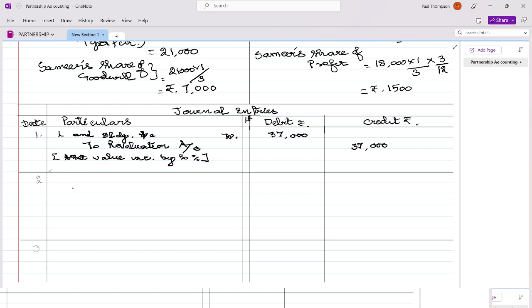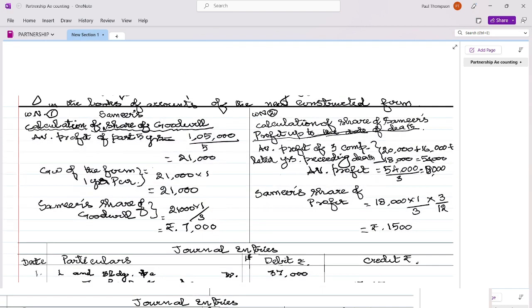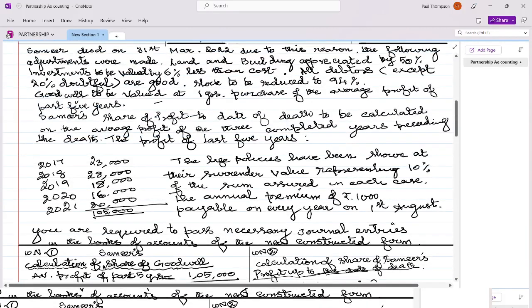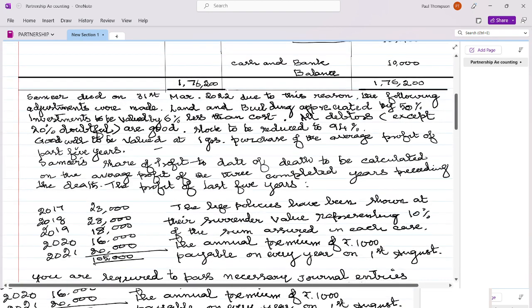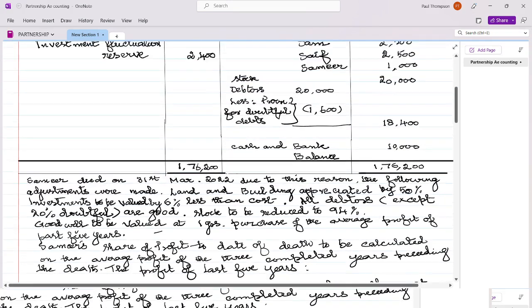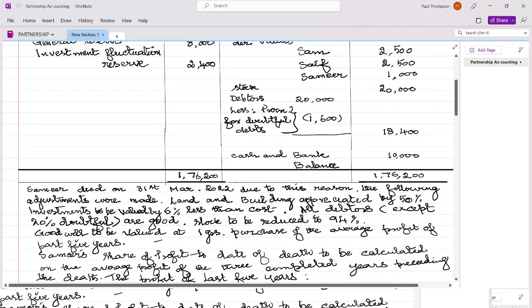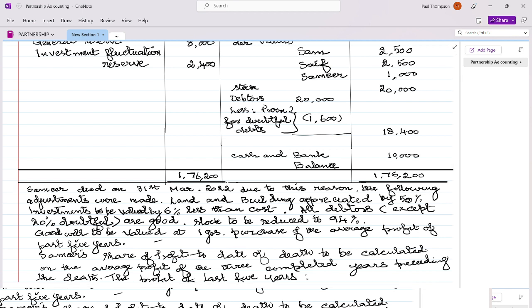Okay. Now next one, after the land and building, the question talks about investments. Investment is valued 6% less than cost. We will come later to that. So debtors, they are saying stock to be reduced by 6%. Stock is 20,000. Only when the word buy comes you will be putting in the same amount.